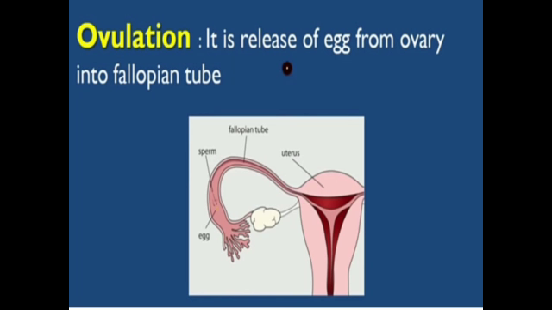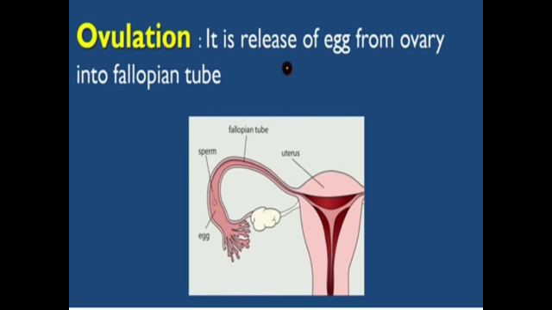As we know, the fallopian tube, or we can say the oviduct, receives the mature sperms. So what happens is the eggs are released from the ovaries and they move towards the fallopian tube. This process is known as ovulation.